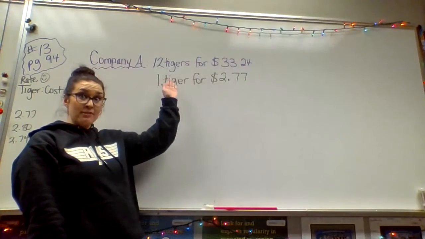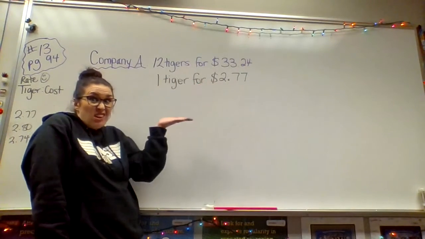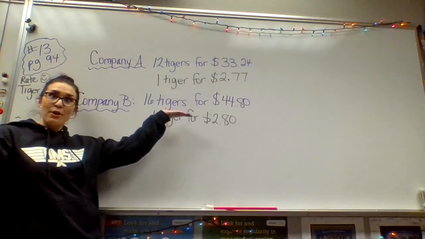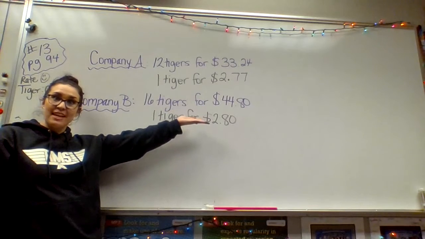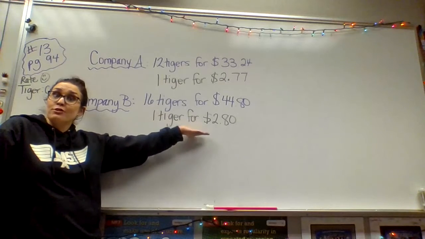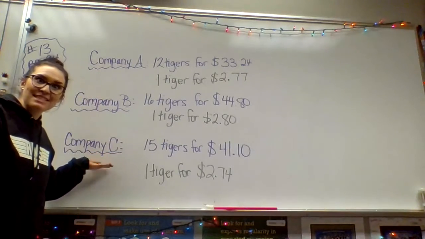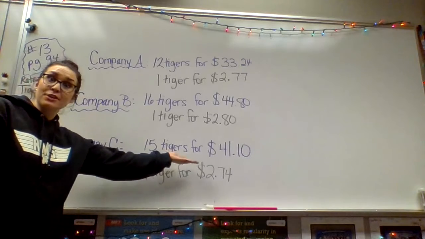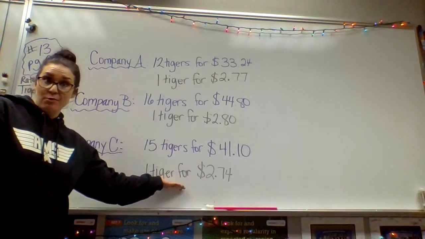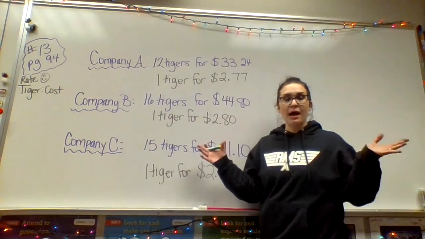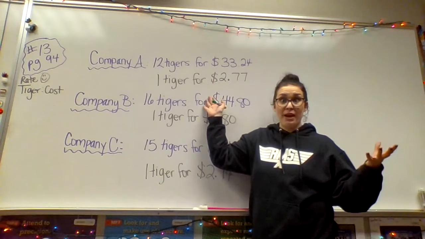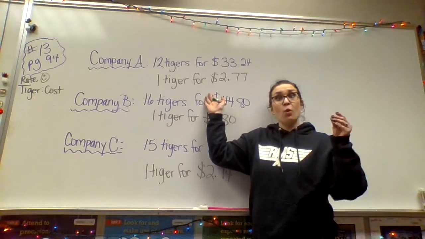So company A, 12 tigers for $33.24, or one tiger for $2.77. And for company B, we have 16 tigers for $44.80, or our unit rate, we can think about it as one tiger for $2.80. Then finally, company C, I'd be able to get 15 tigers for $41.10, or one tiger for $2.74. All right, you guys have done an awesome job. So we took the regular rate that it gave us, and then we were able to figure out what that unit rate would be, right? How much it would cost for one tiger.